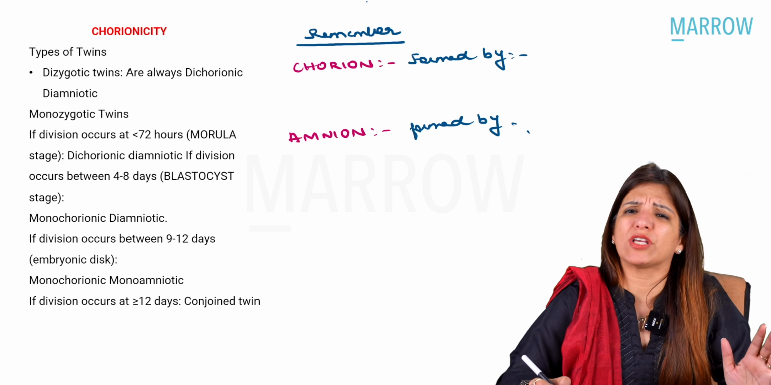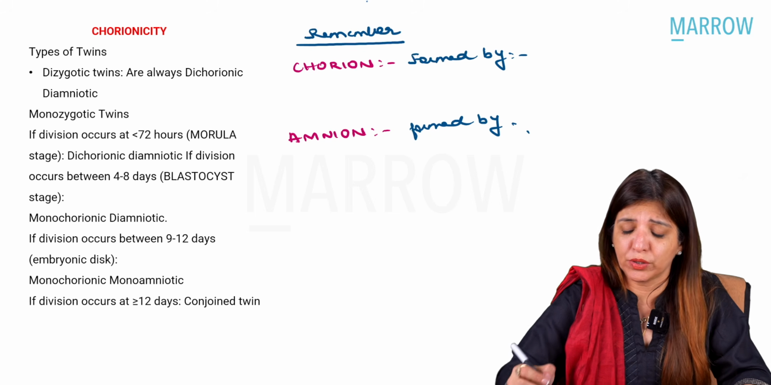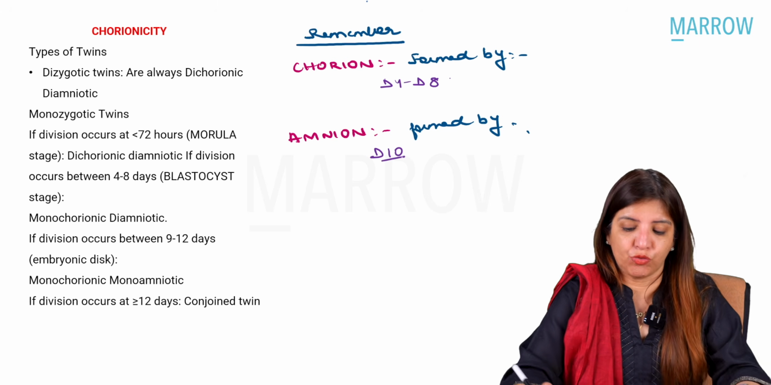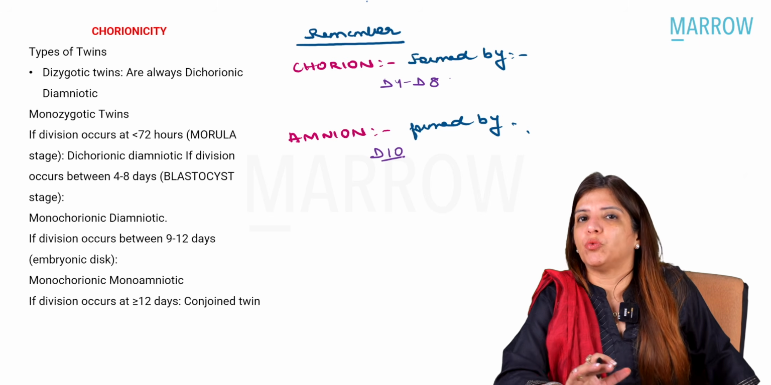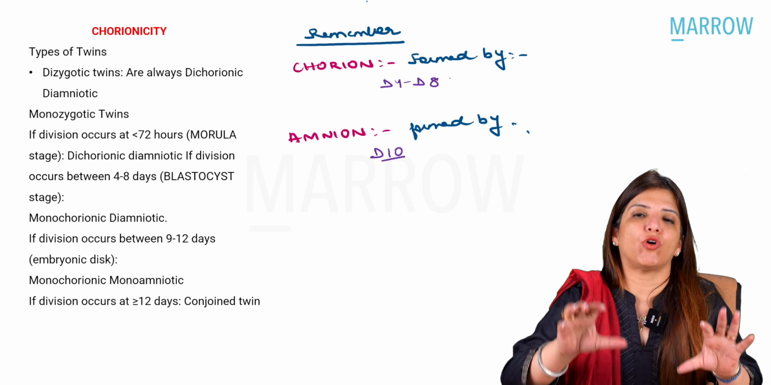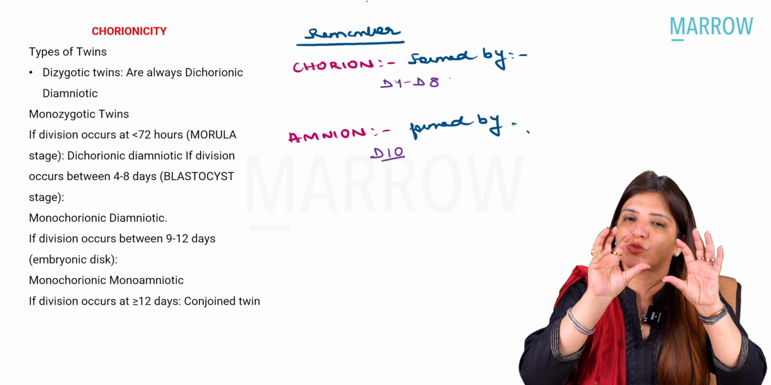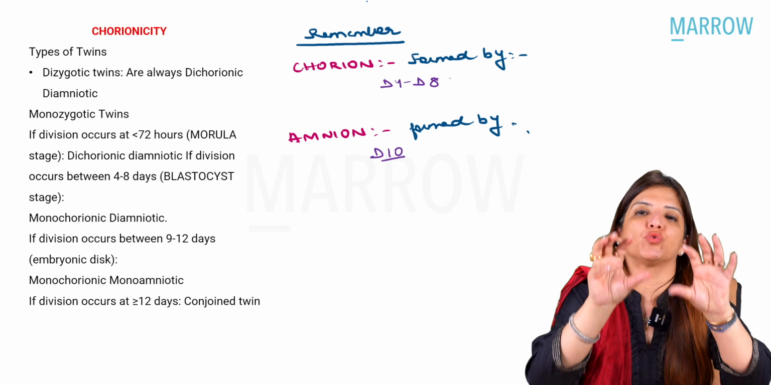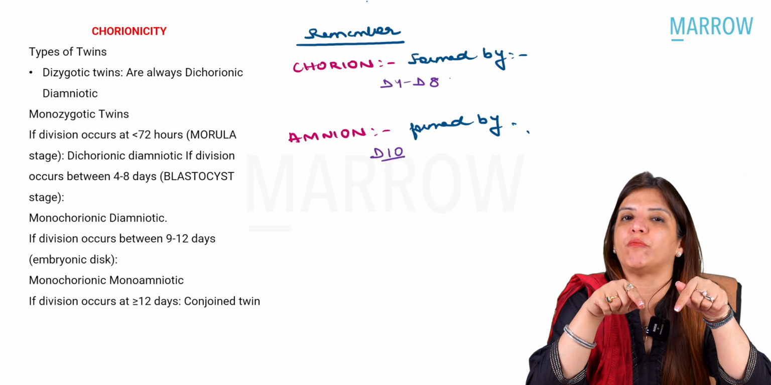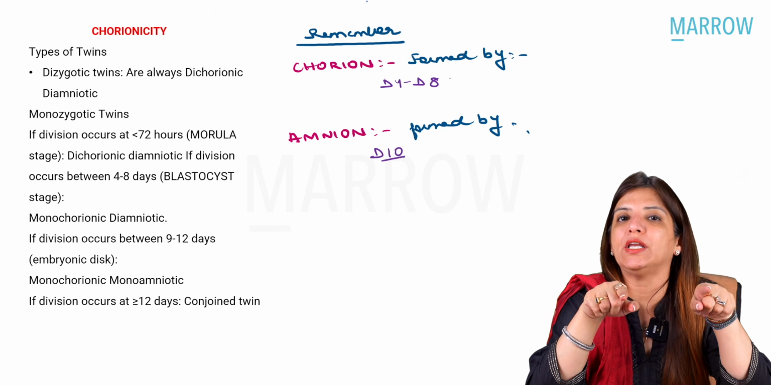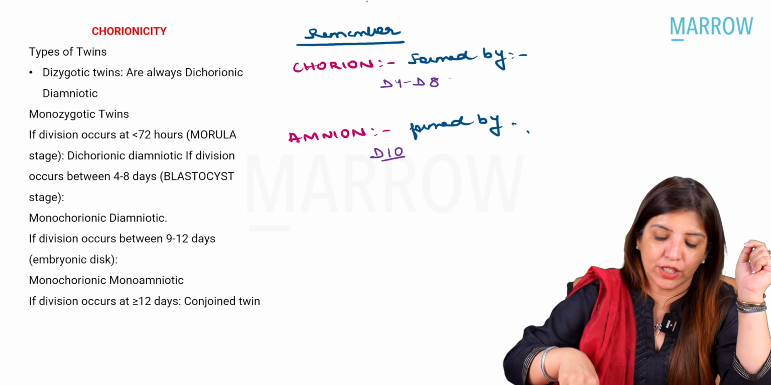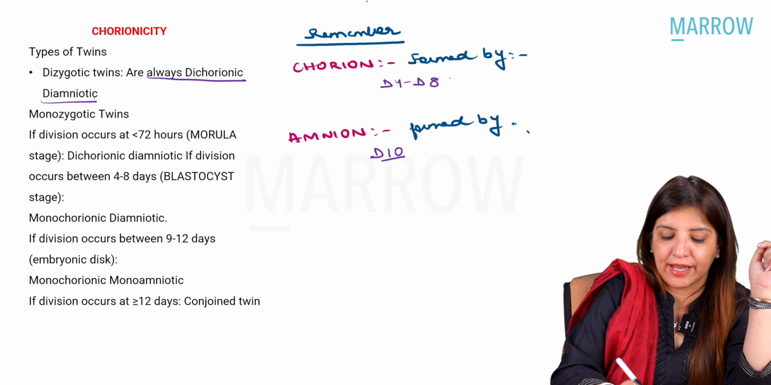Okay, so this question I have explained you always in the videos also, that chorion is formed between day 4 to day 8 and amnion is formed by day 10. Please remember the way I have taught you in class. I told you that, remember, dizygotic twins means each twin was formed by 2 ova, 2 sperms, 2 zygotes. Now, each zygote between day 4 to day 8 will form its chorion, and each zygote on day 10 is going to form its amnion. That means in dizygotic twins, they are always dichorionic, diamniotic.